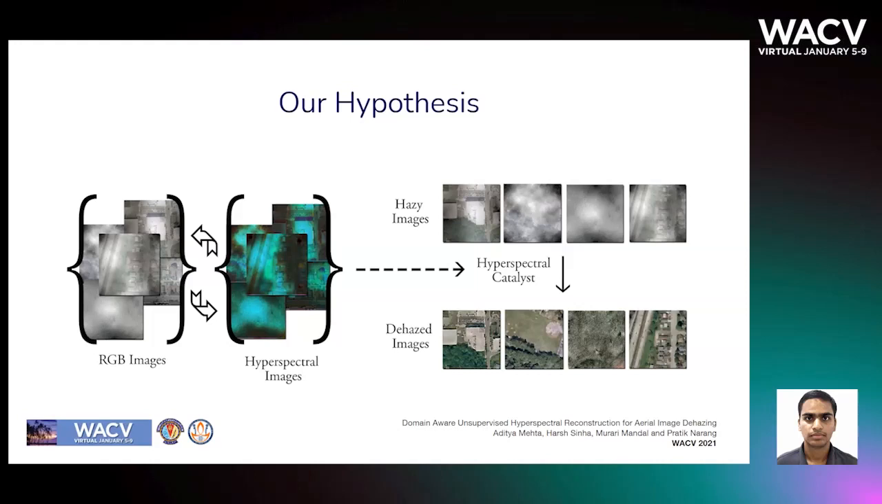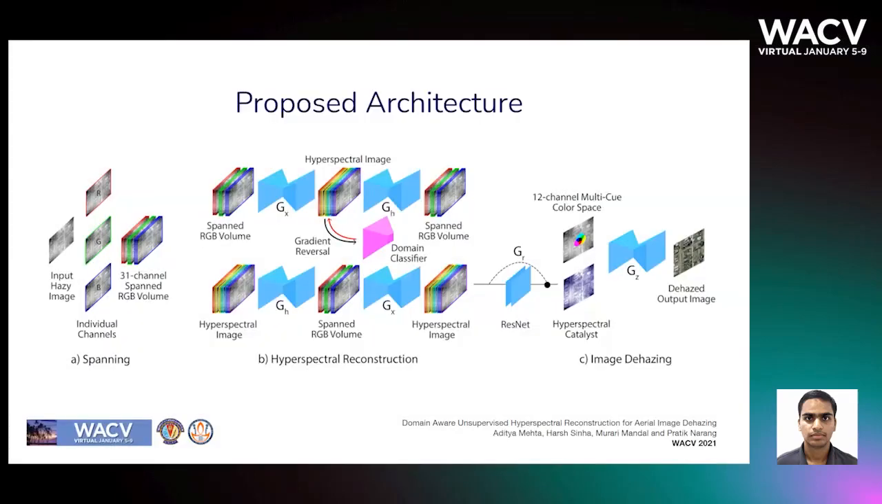Therefore, we train a ResNet to obtain a relevant feature distribution. We refer to the obtained features as a hyperspectral catalyst, as an analogy to physical chemical reactions. Thus, the proposed SkyGAN can be summarized in three components: spanning, hyperspectral reconstruction, and finally image dehazing.